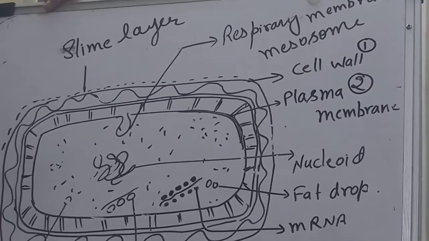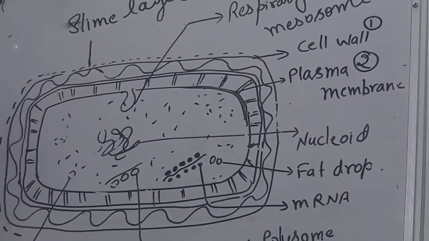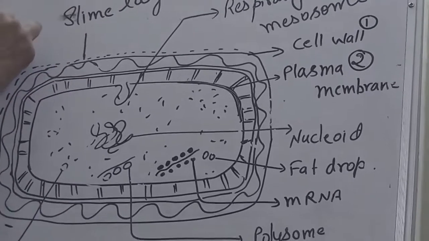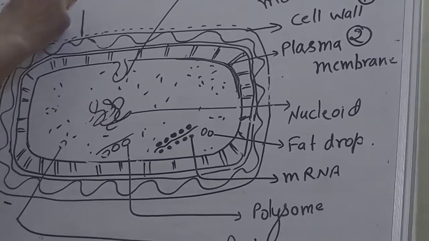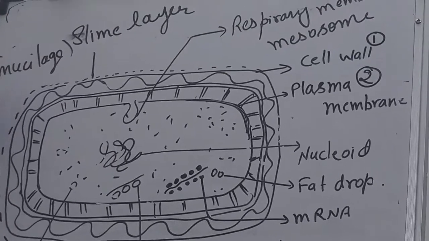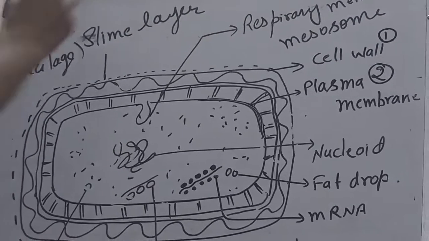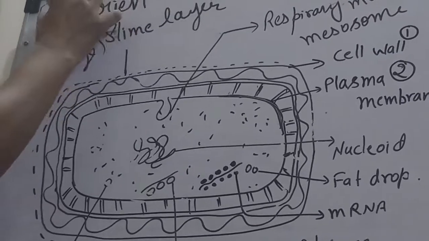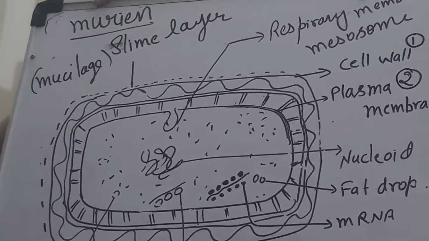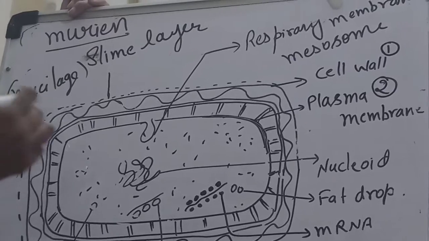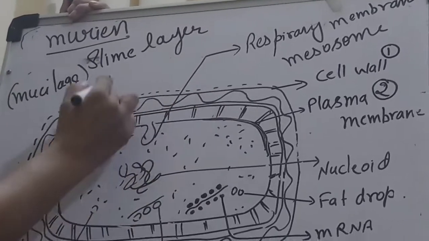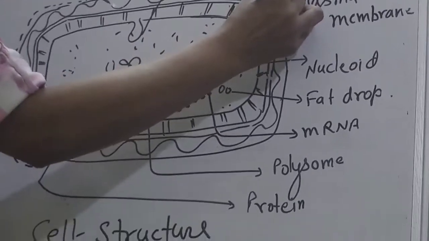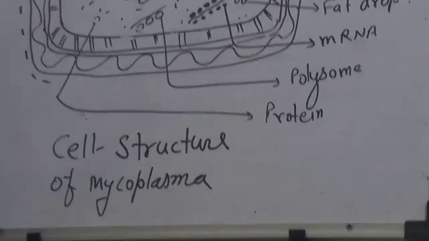Not all bacteria have this slime layer; some bacteria have this component and some do not. It is mucilage in nature, or they have murein. I am showing this in my notes, you can note down this murein. So they have an outer slimy layer, then after that the cell wall, which is peptidoglycan.